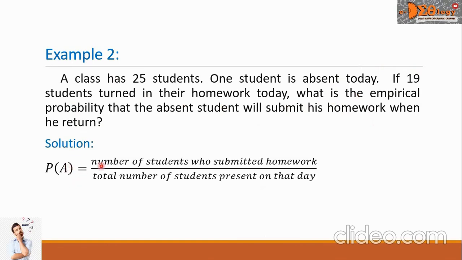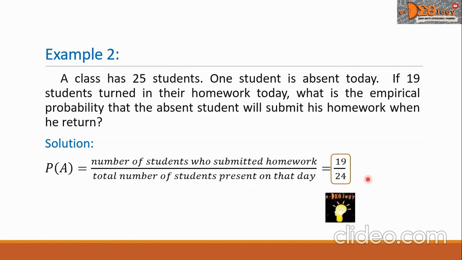This is equal to the number of students who submitted homework over the total number of students present on that day. There are 19 students who submitted their homework over 24 students present on that day. So our answer is 19 over 24. This is the final answer.